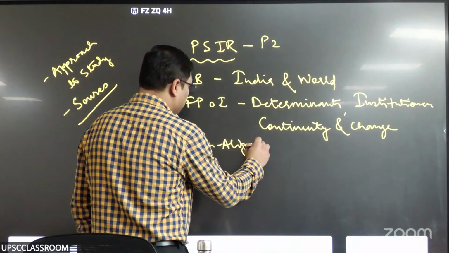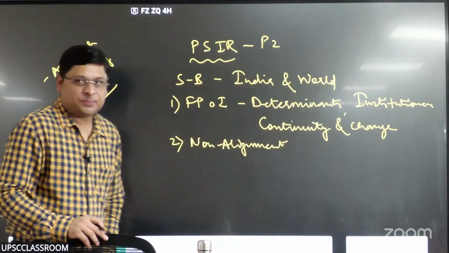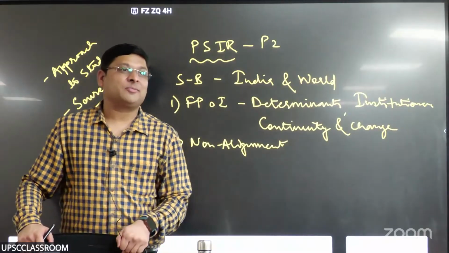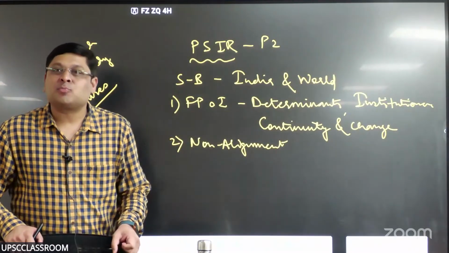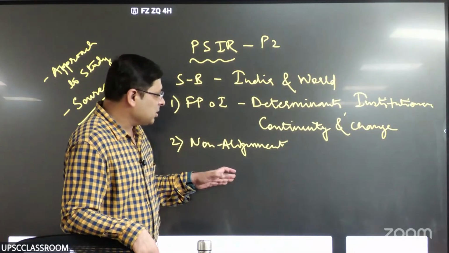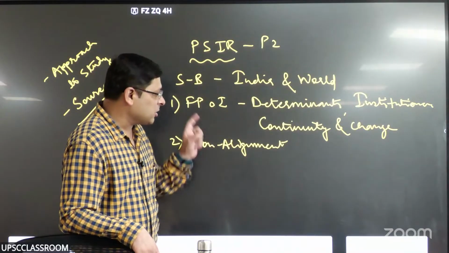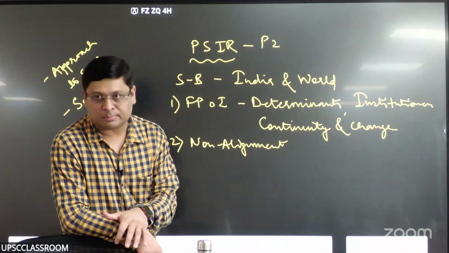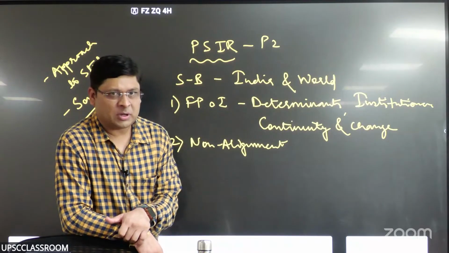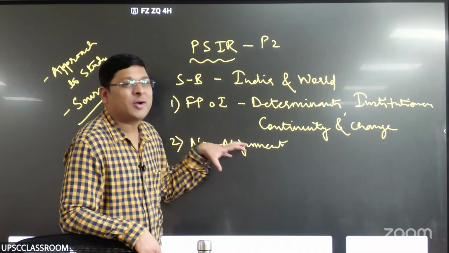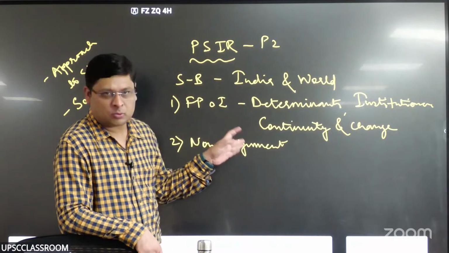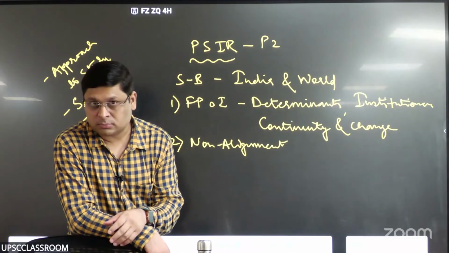non-alignment specifically, right? You discuss NAM in first part. NAM as part of what? International political system, what changes it brought, right? But now you discuss India's principle of foreign policy called non-alignment, which was a precursor to NAM. NAM was a movement that took the form of organization, right? And this was the soul of NAM, the policy of non-alignment. And the chief architect was Jawaharlal Nehru. There were others who contributed later on.